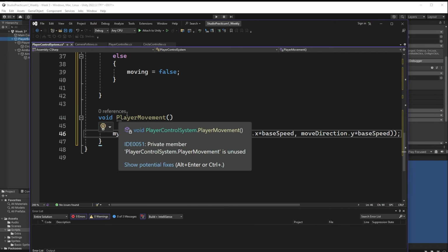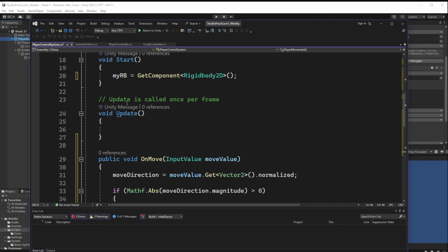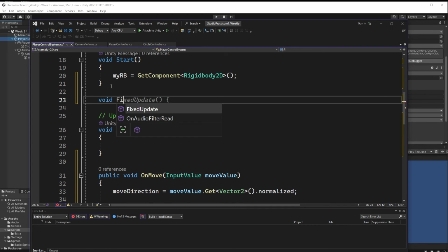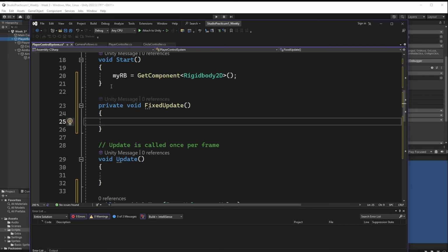Now we have to call this. So let's go up here, and I'm going to use my FixedUpdate. Let's create our void FixedUpdate. That allows us to work within the physics engine and not work outside of it, so hopefully there won't be any kind of hopping or jiggling that occurs. The FixedUpdate occurs at a very particular rate. You can set the rate. I think it's 0.2 seconds or 0.02 seconds that it runs. There's a big difference between those two things, I know, but it runs at a very particular rate. You can set it.